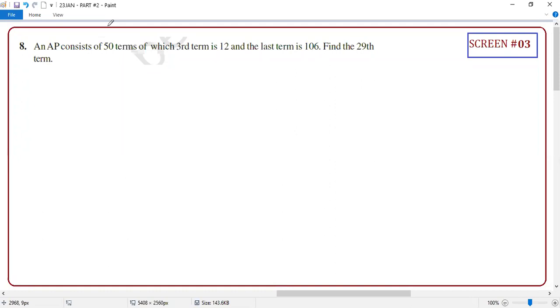Okay, consider this. An AP consists of 50 terms. The third term is 12. The last term is what, student? 100. Here is the matter. What is the last term? A50. That's why they are giving the number of terms. What do you need? A29. What a beauty, student. Clear or not?